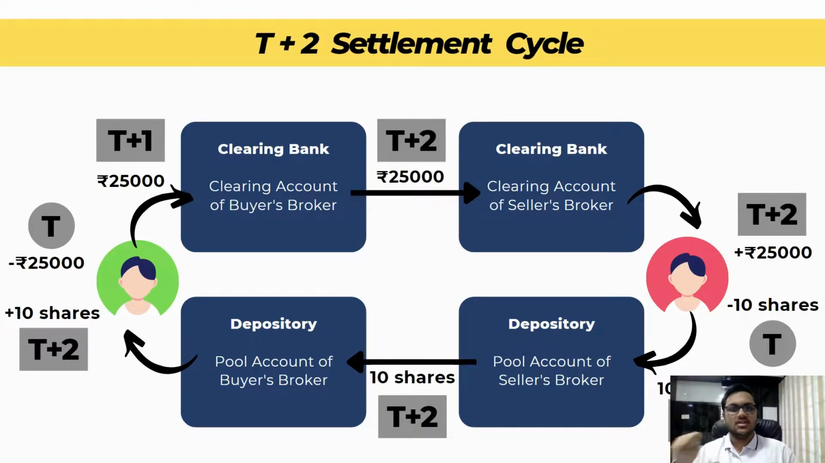Now let's go for the shares. On the T day, the shares were deducted from the seller's account. On T+1, they will be credited to the pool account in the depository of the seller's broker, and we have taken the example of Zerodha. On T+2, from the pool account of the seller's broker, they will come to the pool account of the buyer's broker, and from the pool account of the buyer's broker, they will come to my account.